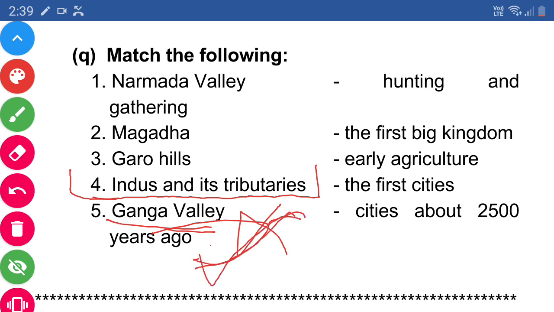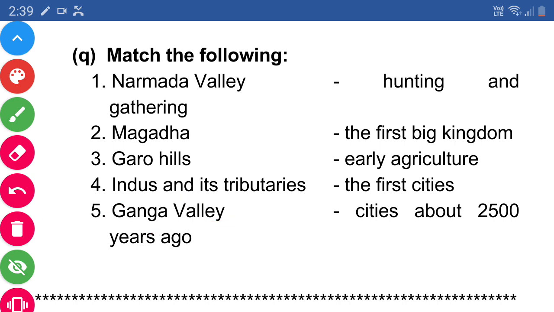After Indus, the Ganga Valley cities were formed, and any other city can be formed. So here we complete our chapter's exercise. Thank you.